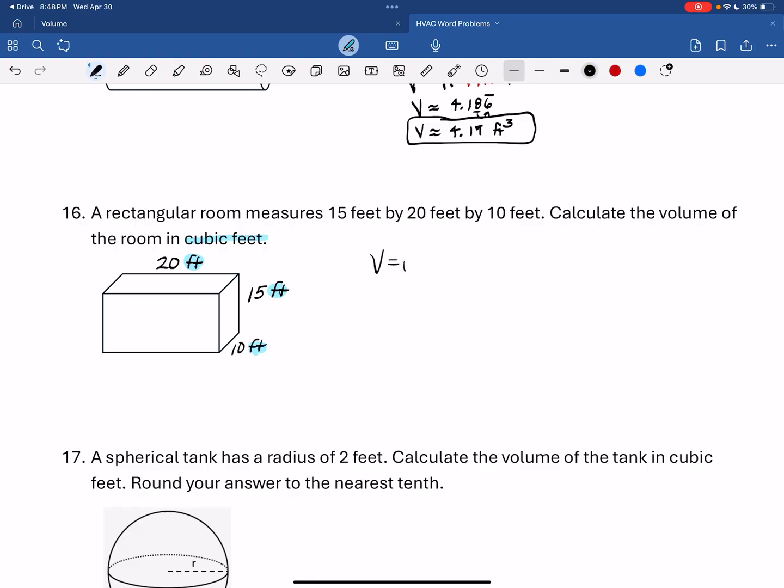So volume is length times width times height, or 20 times 10 times 15. I believe it's 3,000, but let me see. 20 times 10 times 15 is 3,000 feet cubed, cubic feet.